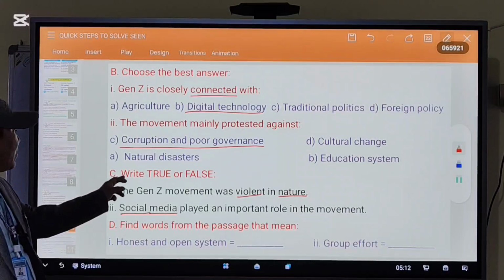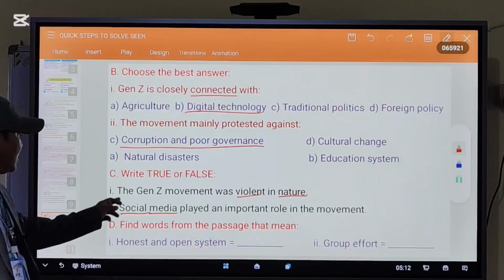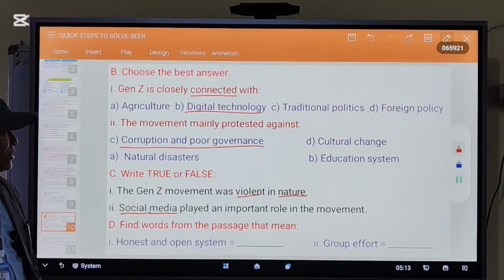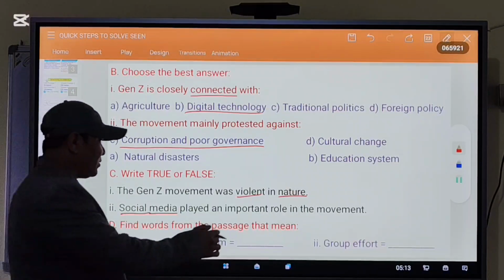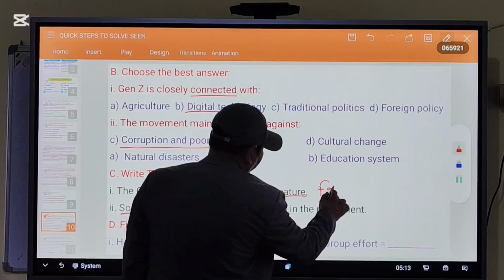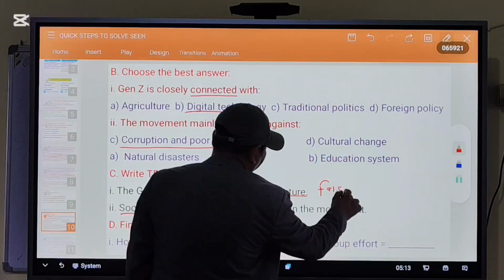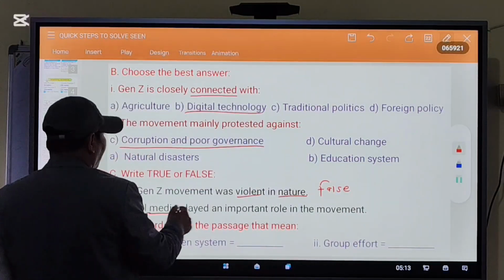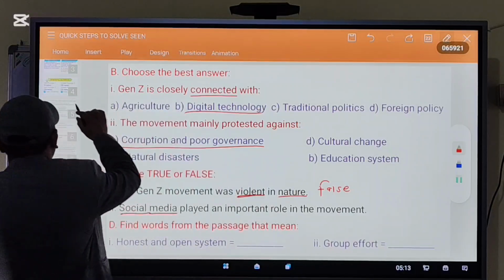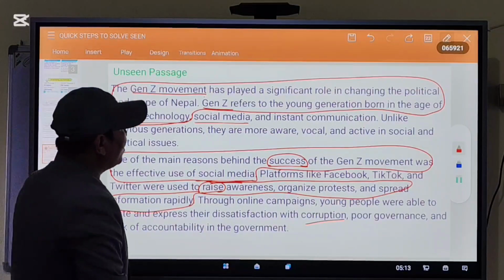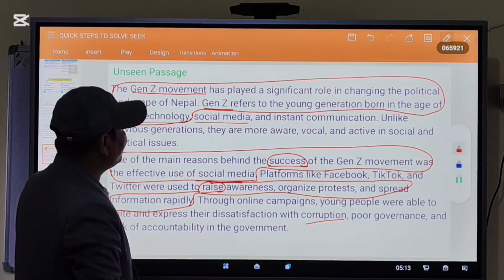Now write true or false. The Gen Z movement was violent in nature. This is false. Why is this false? Look at the word violence.